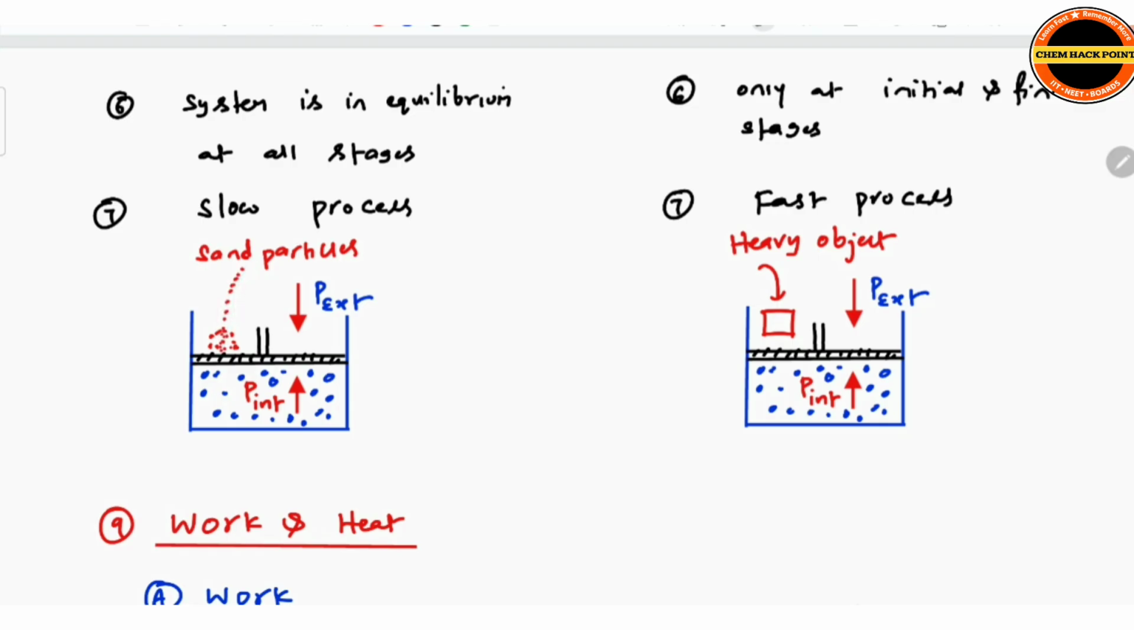It takes infinite time to complete. It occurs in an infinite number of smaller steps. But here you observe, if one heavy object is placed at a time on the piston, suddenly compression occurs. The piston comes suddenly down. So the main difference here is that it occurs in a number of steps in one case, and here in a single step.